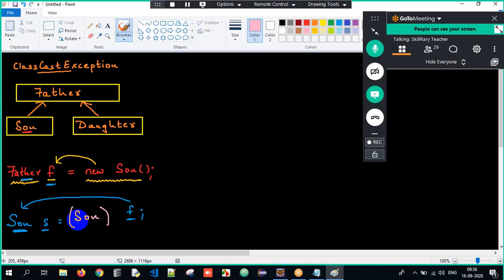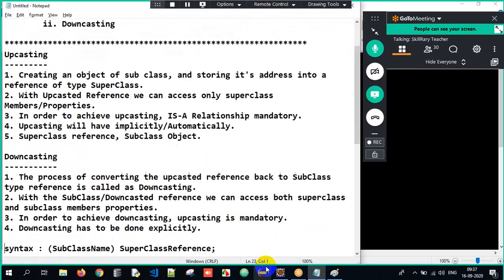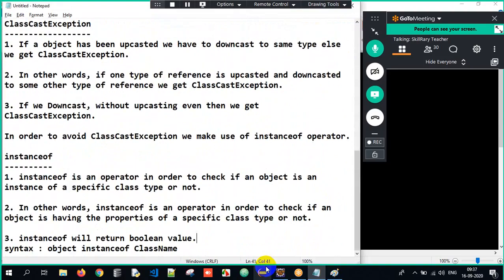For upcasting, inheritance is mandatory. For downcasting, upcasting is mandatory. With the superclass reference, only superclass properties can be accessed. With the subclass reference, both superclass and subclass properties can be accessed. I have told you the definition as well. This is all about upcasting and downcasting, and this is what I have written down here. Non-primitive casting means class type casting. There are two types, upcasting and downcasting. That's it, we're done with this entire process.